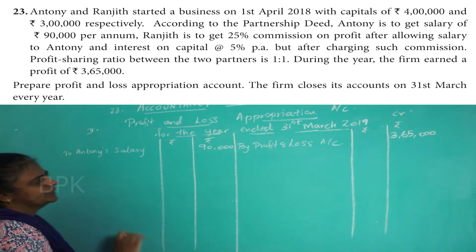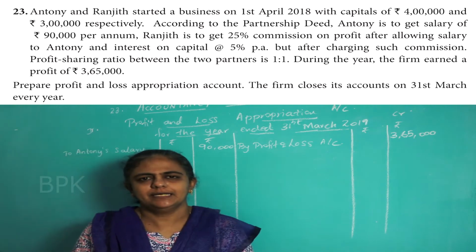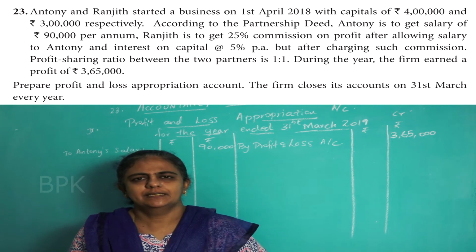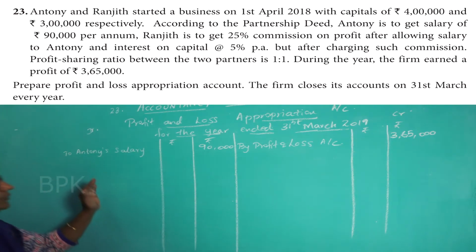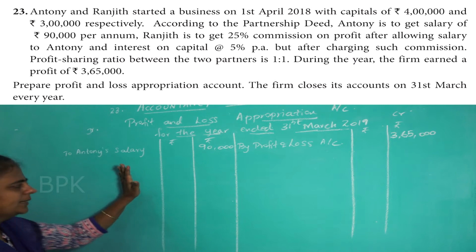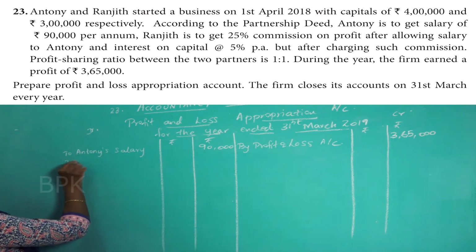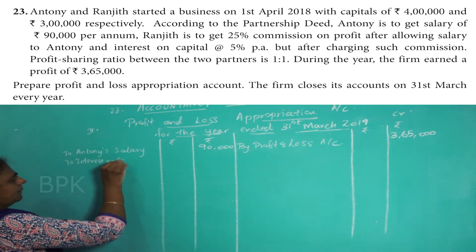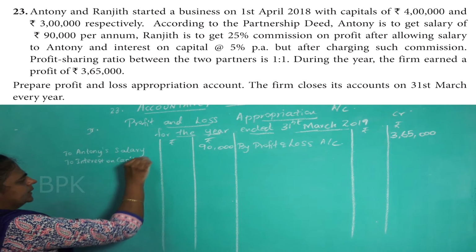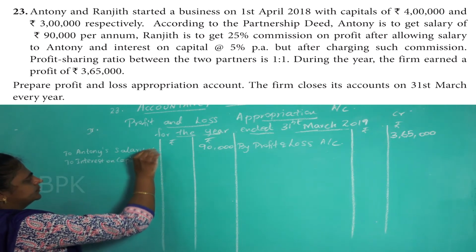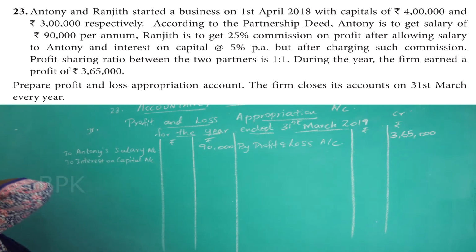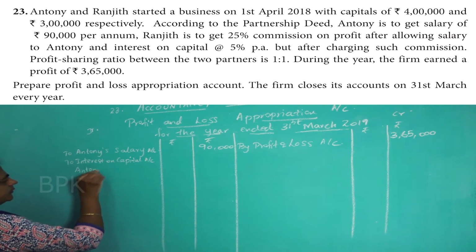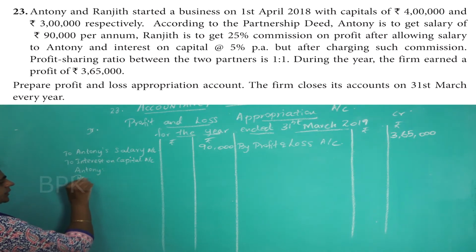After salary, what is the next adjustment? You have to calculate interest on capital. How much percentage? 5%. So interest on capital, that also we have to put on the debit side. So write here, to interest on capital account. So that you have to give for Anthony and Ranjit.